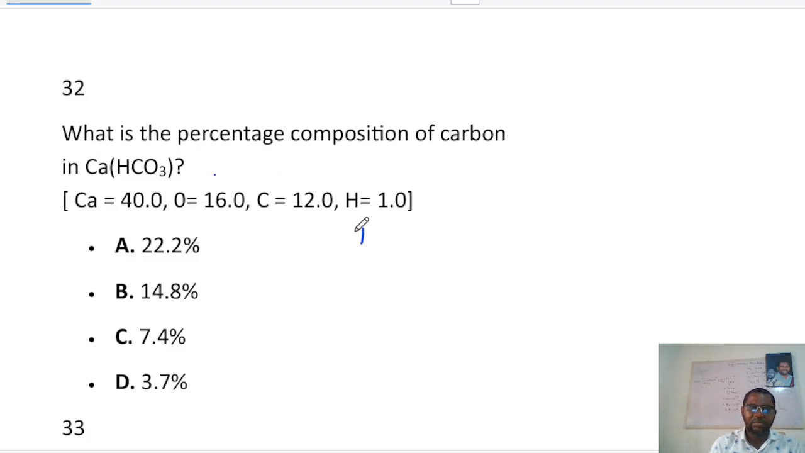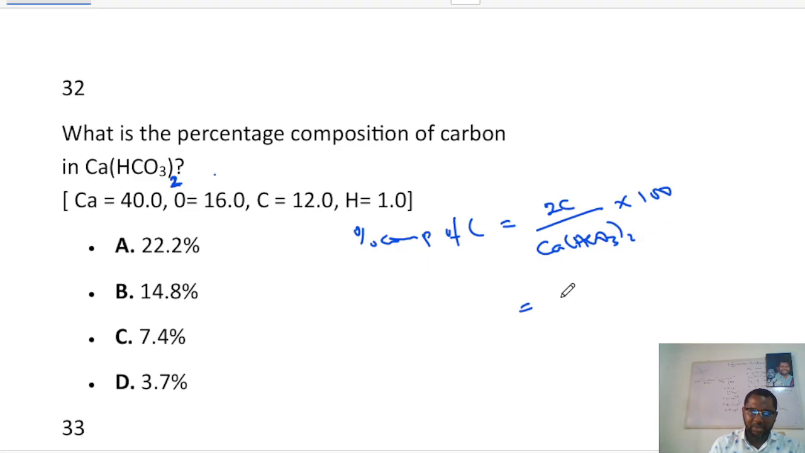Okay, percentage composition of carbon will be equal to the amount of carbon. This is the real structure. There should be a 2 here, a subscript. That's the real formula. So we have 2 carbon. So I will say 2 carbon all over CaH2C2O6, then multiply by 100.